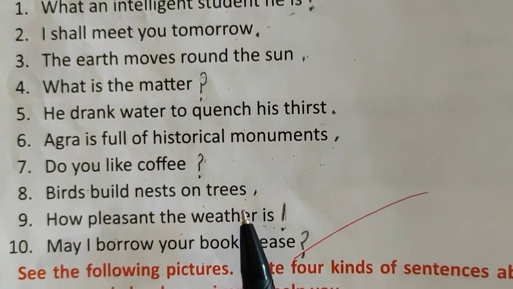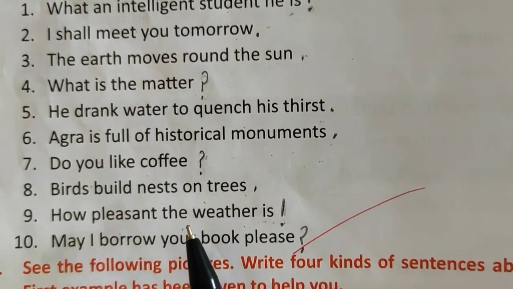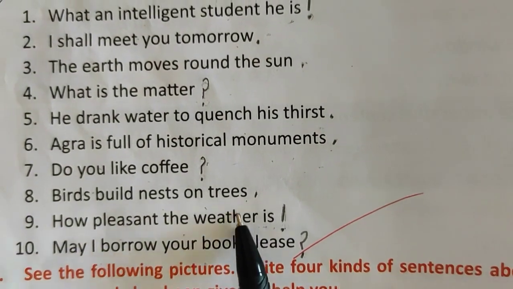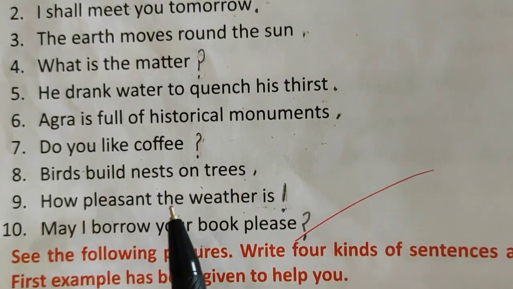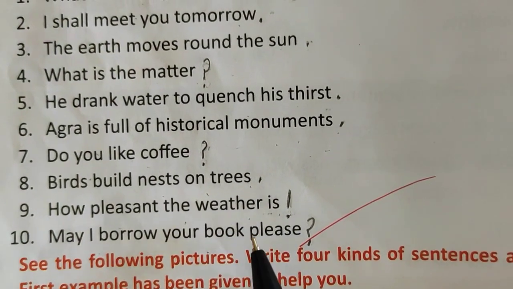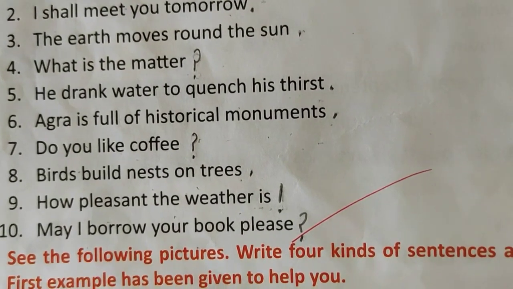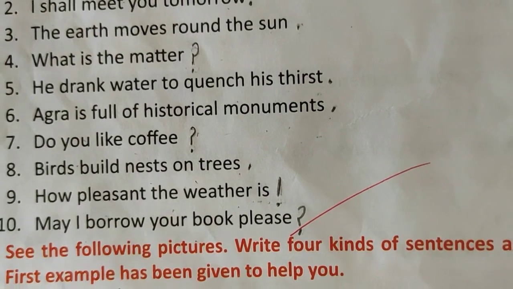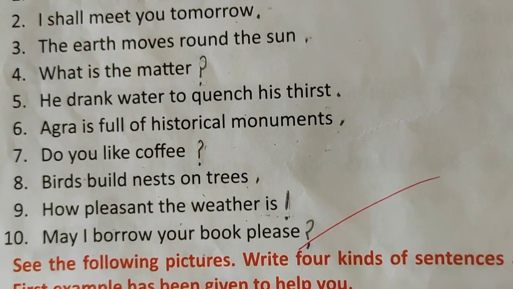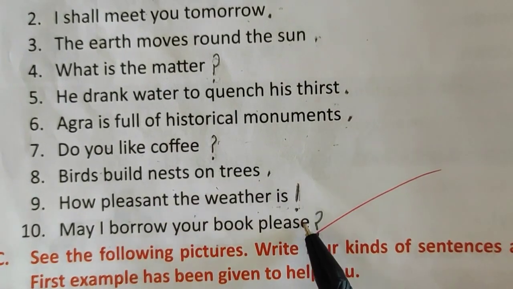This is again an information which is being given, or it is a fact that birds build their nest on trees. So put a full stop here. Then number 9, how pleasant the weather is. Like someday the weather is very pleasant, and when you go out you feel very pleasant, and you just express your feelings by saying that how pleasant the weather is. Means you are expressing your happiness. So here what will come?